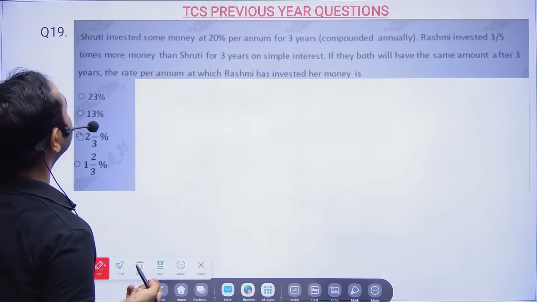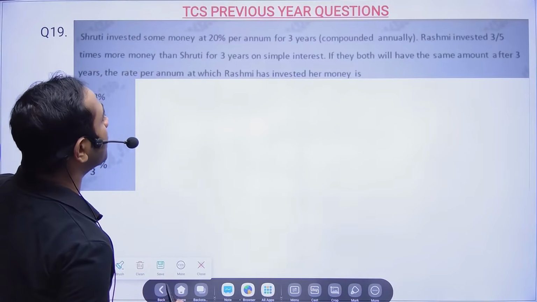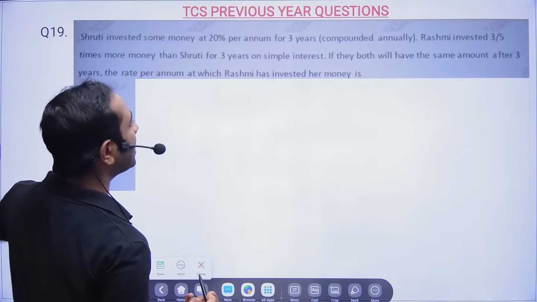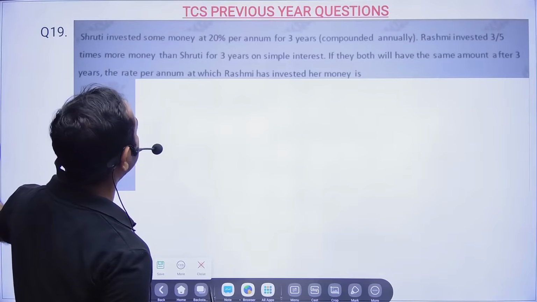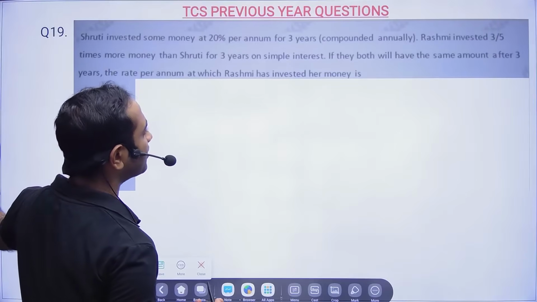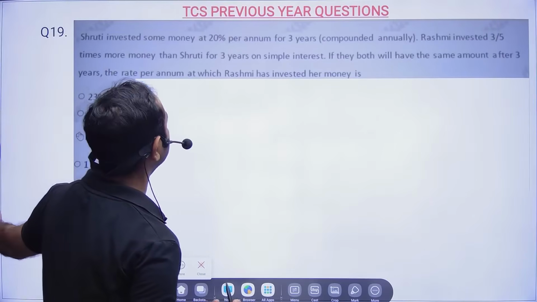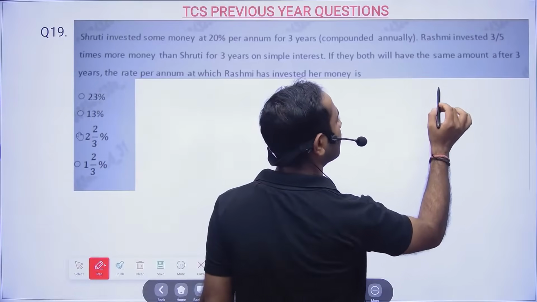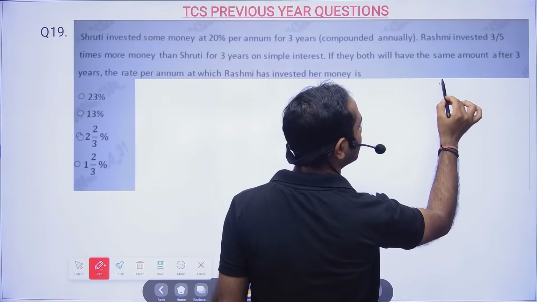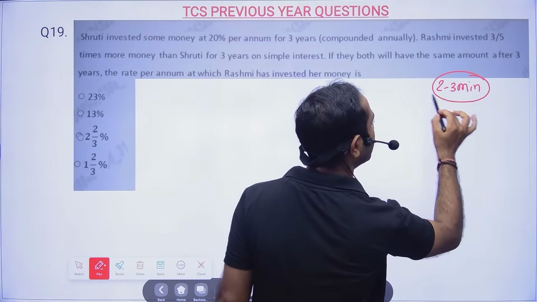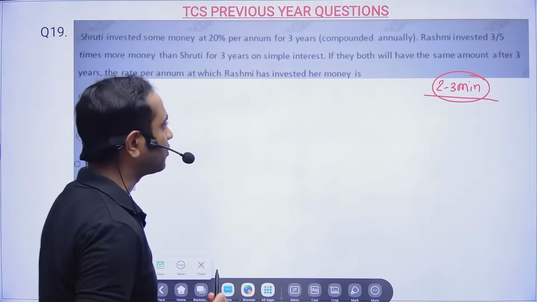Shruti invested some money at 20% per annum for 3 years, compounded annually. Rasmi invested 3.5 times more money than Shruti for 3 years on simple interest. If they both have the same amount after 3 years, find the rate per annum at which Rasmi invested her money. If you try to solve this by the normal process, it will take 2 to 3 minutes. Now let's see how I am going to solve it.